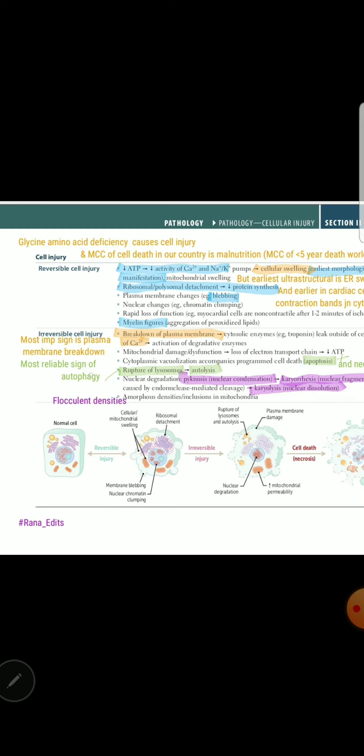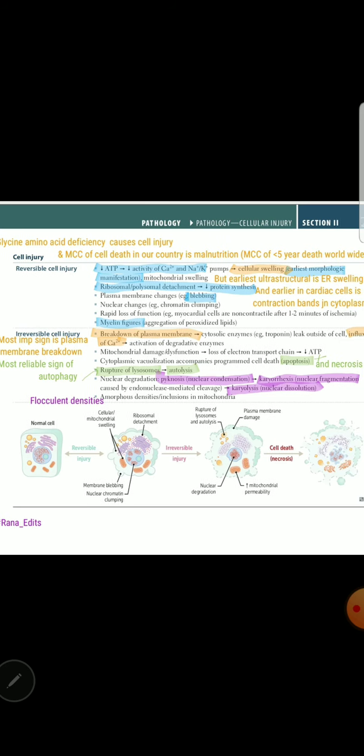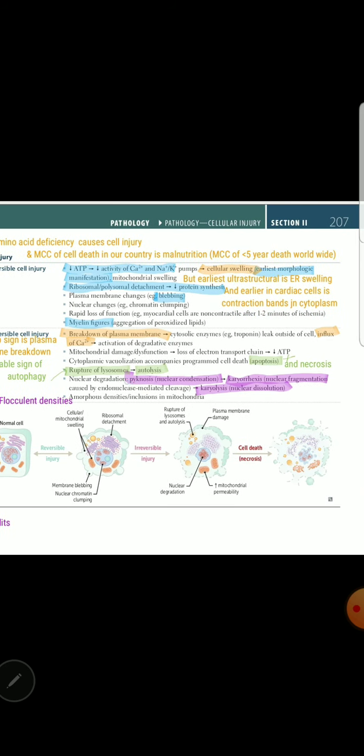And the most reliable sign of autolysis is the rupture of lysosomes, because whenever they rupture, they will release enzymes that will digest the cell from inside, that is autolysis. So the most important sign of irreversible cell injury is plasma membrane breakdown. The most reliable sign of autolysis is rupture of lysosomes. And then nuclear degradation takes place inside the cell, the brain of the cell dying. So that is the main feature of irreversible death.